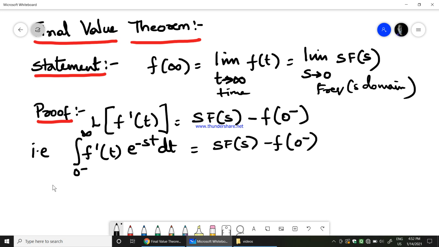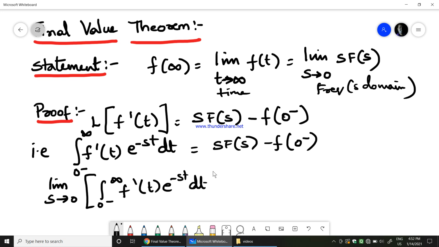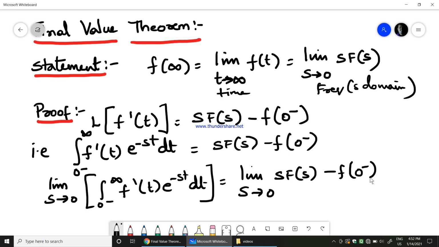Now we'll take limit s tends to 0 on both sides. So we get limit s tends to 0 of the integration from 0 minus to infinity of f dash of t e power minus st dt, which is equal to limit s tends to 0 of s into F of s minus f of 0 minus.